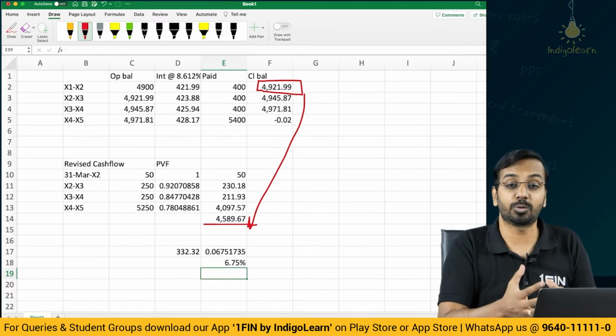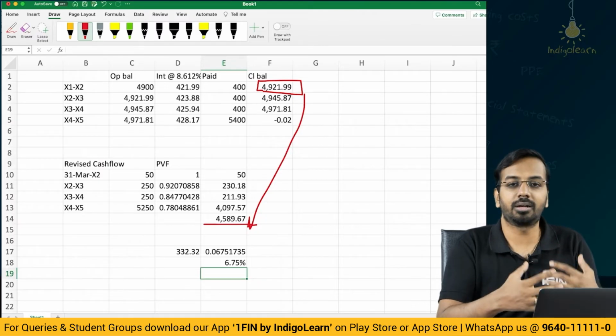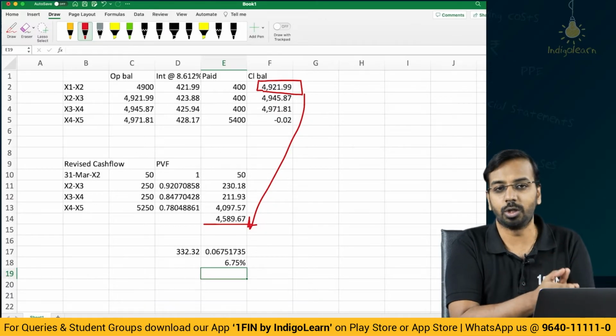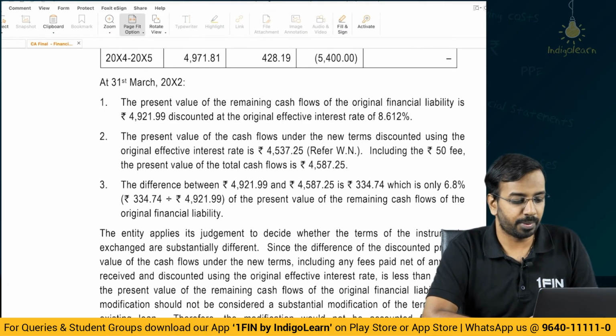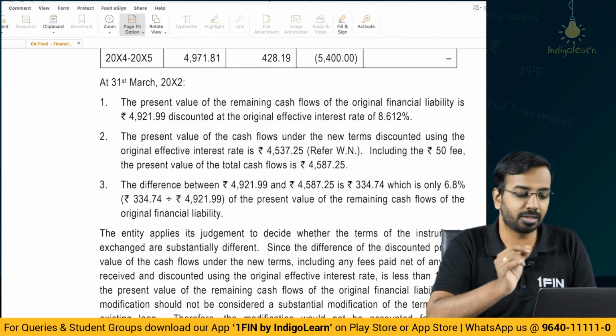It is not an extinguishment. It is just a modification. So what you will do? You will consider the revised effective interest rate and you will do the accounting for the transaction, right? So this table you have already prepared. Then present value is 4921.91, that is the closing balance.